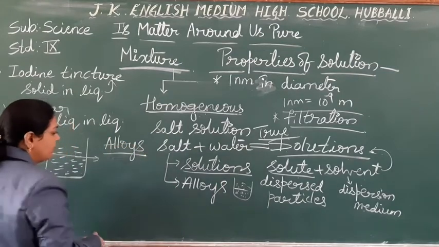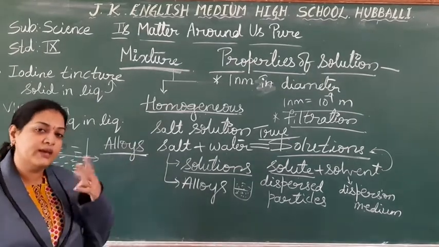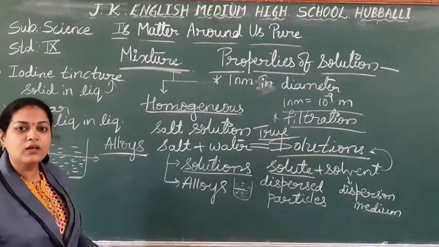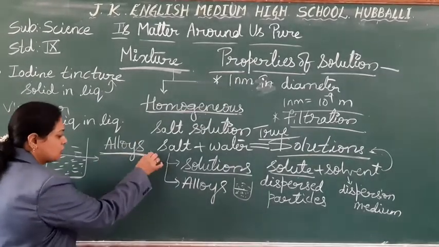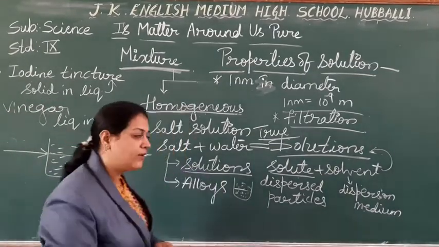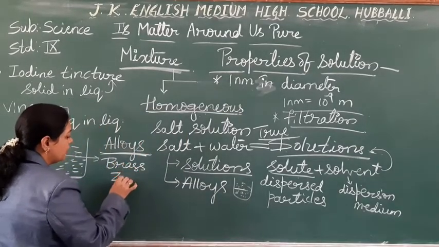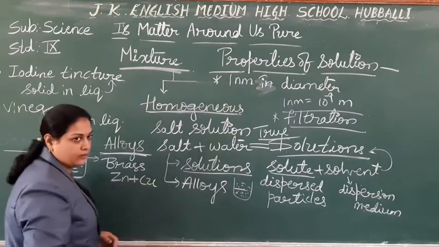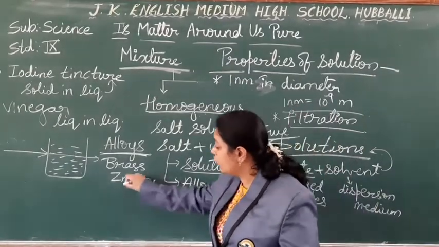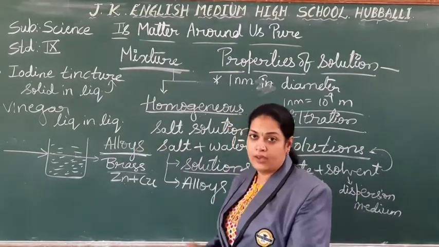In my previous class I told you the meaning of alloys: you take two types of metals, or a metal and a non-metal, and by combining them you prepare a mixture called an alloy. One example we discussed is brass. Brass is a combination of zinc and copper. These two are metals, and by combining them you get a new substance called an alloy.